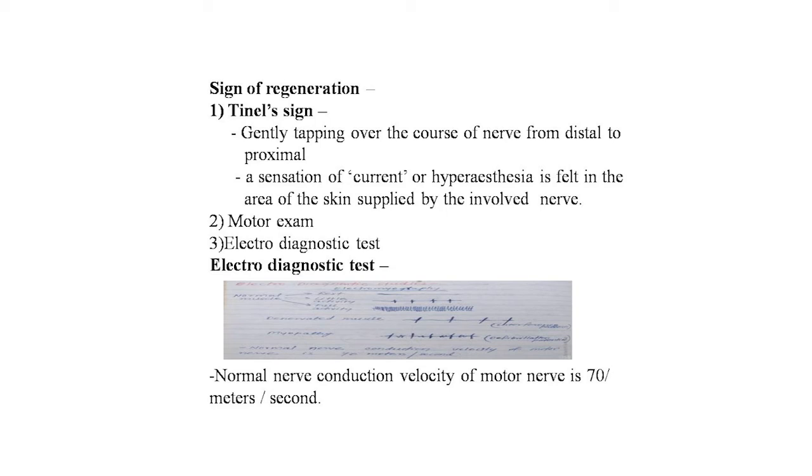Motor examination and electrodiagnostic tests should be performed to know the regeneration of the nerve. Electrodiagnostic studies: electromyography.